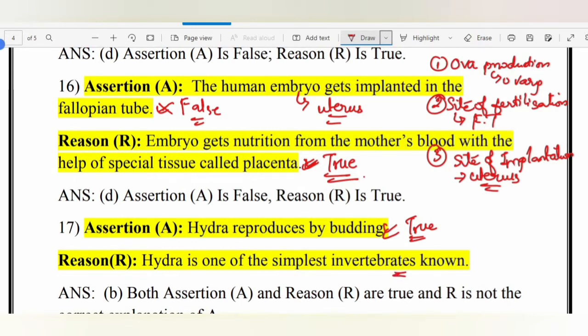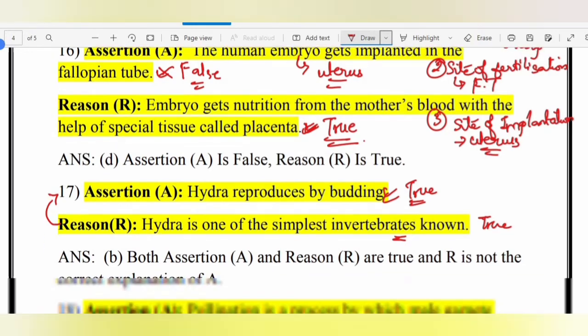Yes, this is also a true statement. But these two do not have any connectivity between them. So assertion and reason are true, but the reason is not the correct explanation of the assertion. The second statement doesn't say anything about budding. It simply says another true statement about Hydra, but there is no connectivity between the two statements.